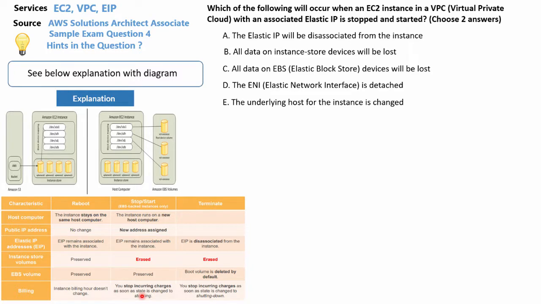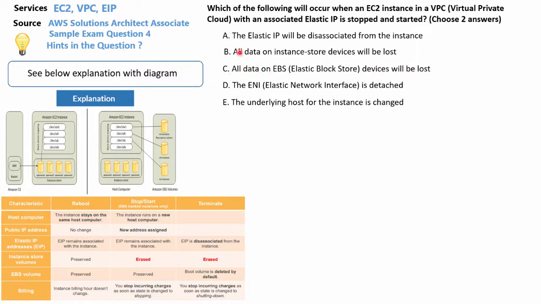So now this is very interesting here. Instance store volume is erased. So B, all data on instance store devices will be lost. EBS volume is preserved. So all data on EBS block store will be lost? No, it won't be. It's preserved. Okay, so C is out, B is in.